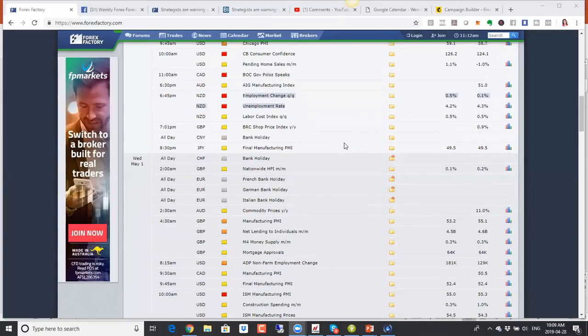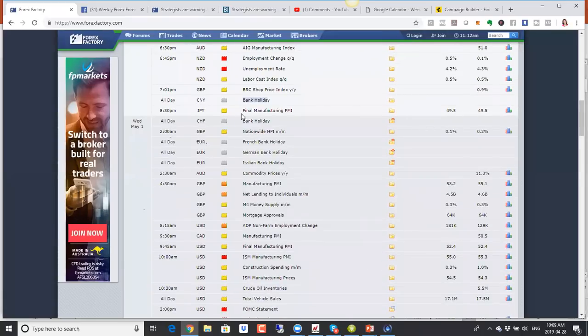All right, and next one here, we have lots of holidays. So holidays on Wednesday here, we have bank holiday in China. So again, if you are trading in the Asian session, just be mindful of that, because with a number of these holidays here, liquidity tends to drop off. That means our spreads go up and a market can really jump. So just be mindful of that and manage your stops accordingly.